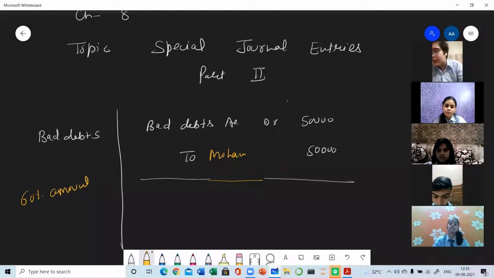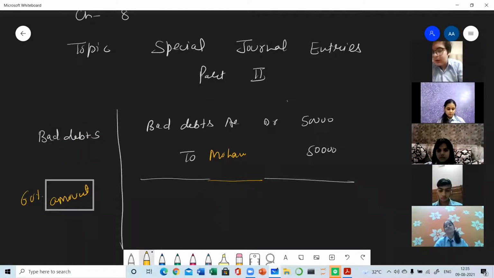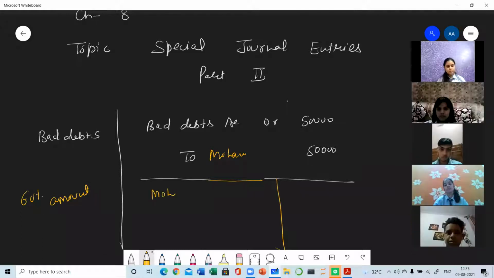It may happen that Mohan is unable to pay the whole amount. Maybe he does not have the whole amount, but he is ready to pay 60%. So in this case, there will be a compound journal entry. How the compound journal entry? So Mohan is ready to pay you 60%. So 3 accounts will be there: Mohan, cash, and bad debts. These 3 accounts will be there.